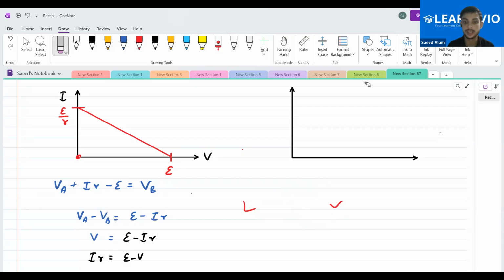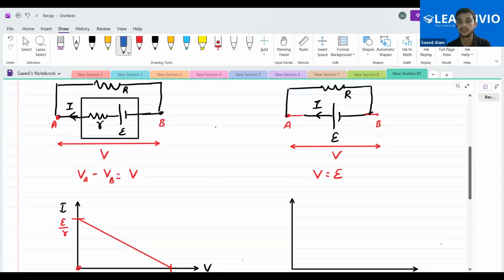Now, if we see the same thing on the RHS side, V is actually equal to E, because E itself is connected across the two terminals A and B. Yes or no?